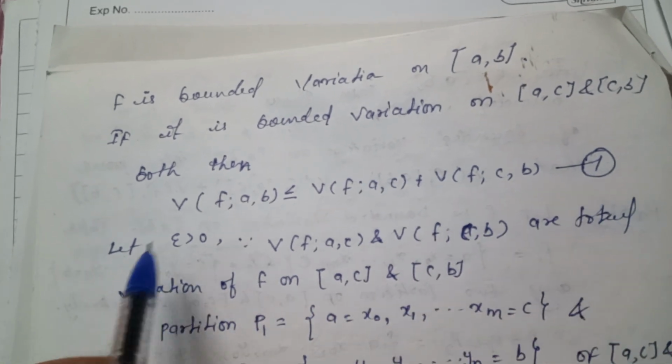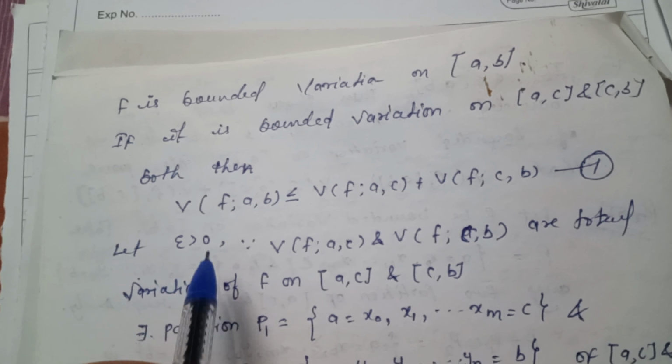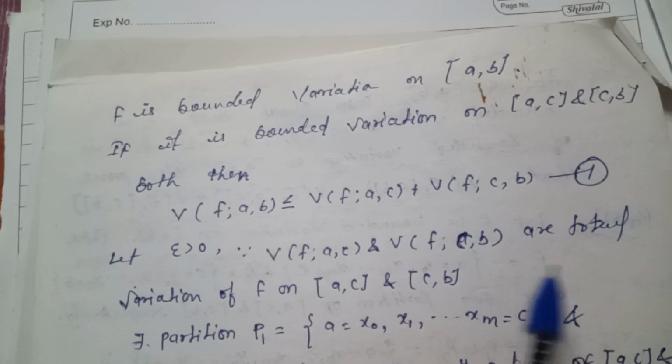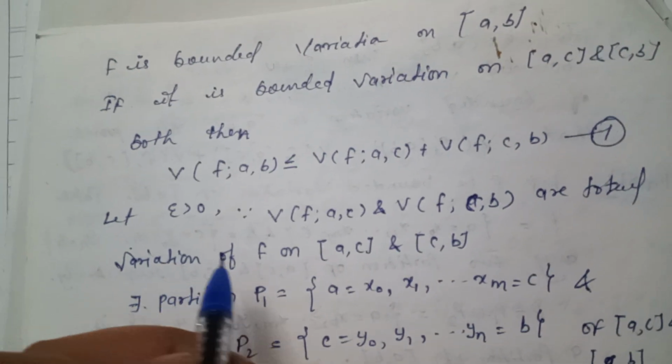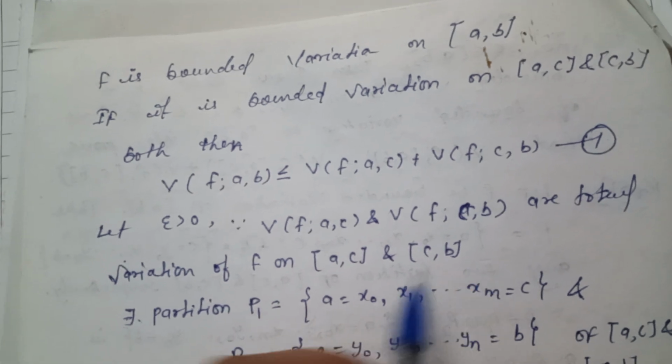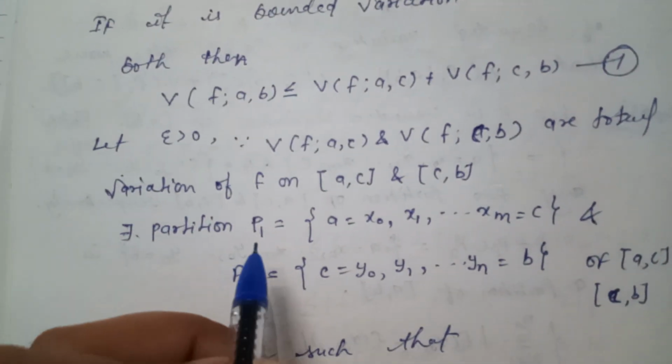Equation number 1. Let epsilon be greater than 0. Since V(f, a, c) and V(f, c, b) are the total variation of f on closed interval [a, c] and closed interval [c, b], there exist partitions P1 and P2.